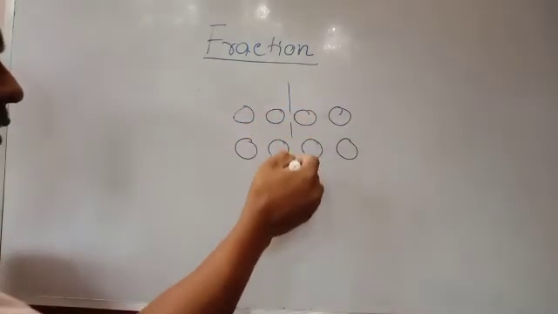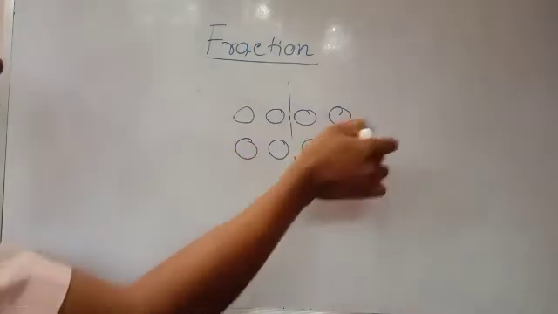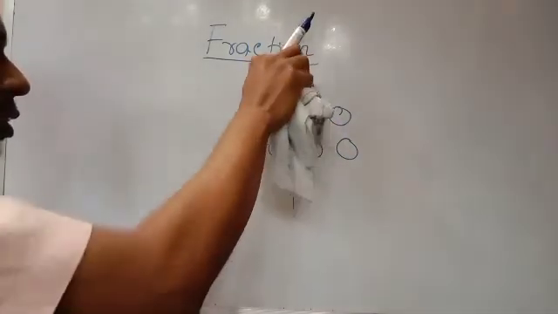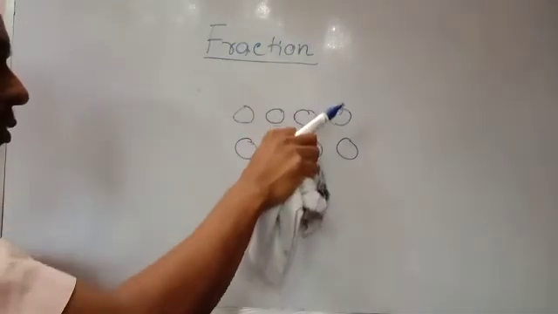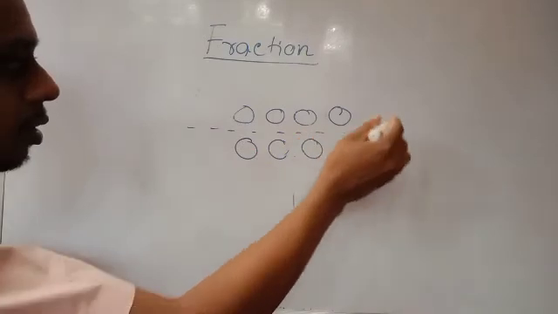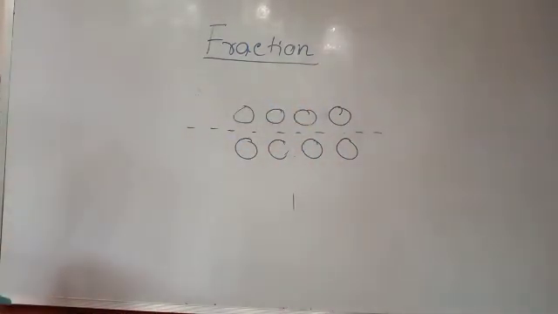If we draw a line this way, then this side 4 and this side 4. So two equal parts we will get. If we draw one line this way, then also upper part 4 and lower part also 4. So this way we can divide into two equal parts.